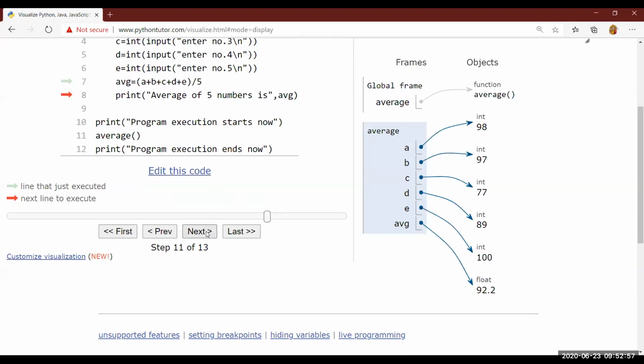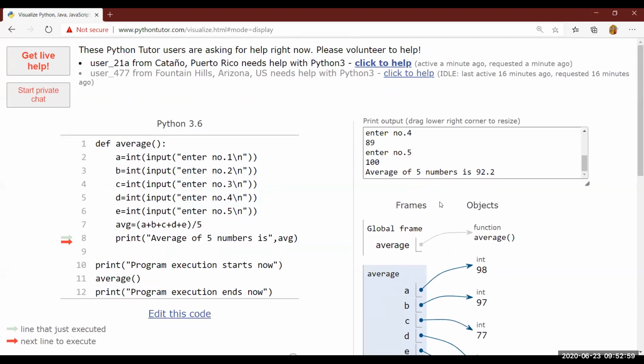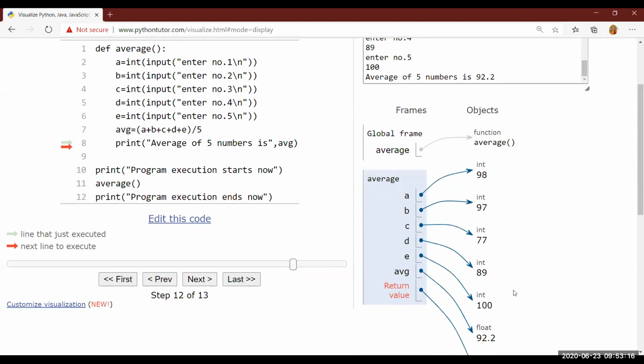Now line number 8 is executed. Just see here, the average of 5 numbers is 92.2. And then the cursor has just reached after the function, that means just after line number 8, in between 8 and 9, just for assumption. That means this function has done its execution. You just see here, None is written.